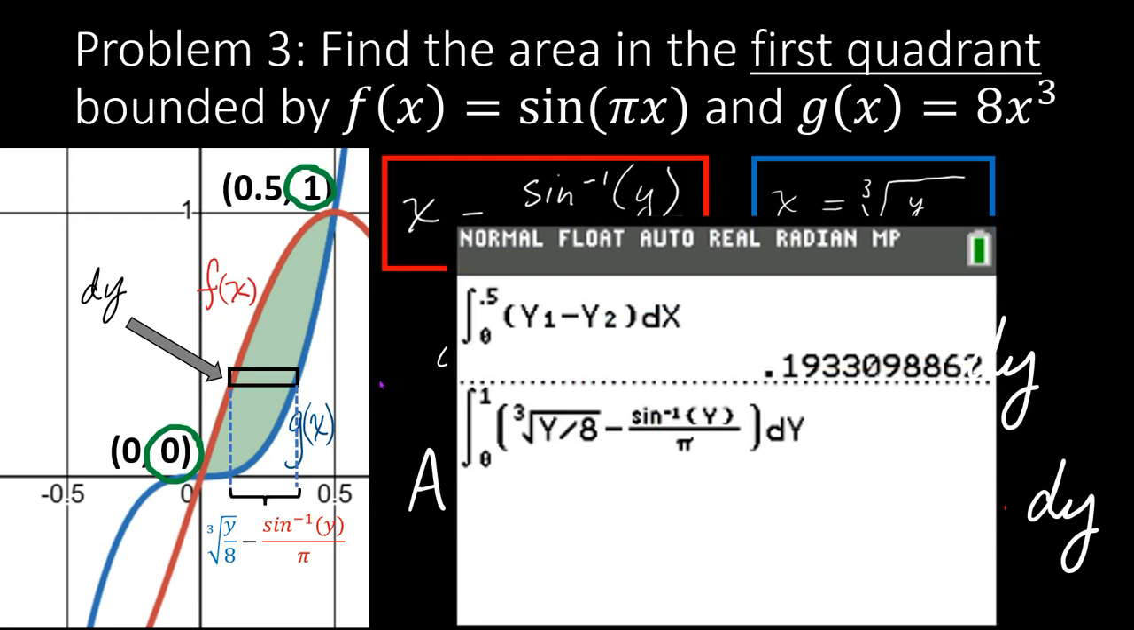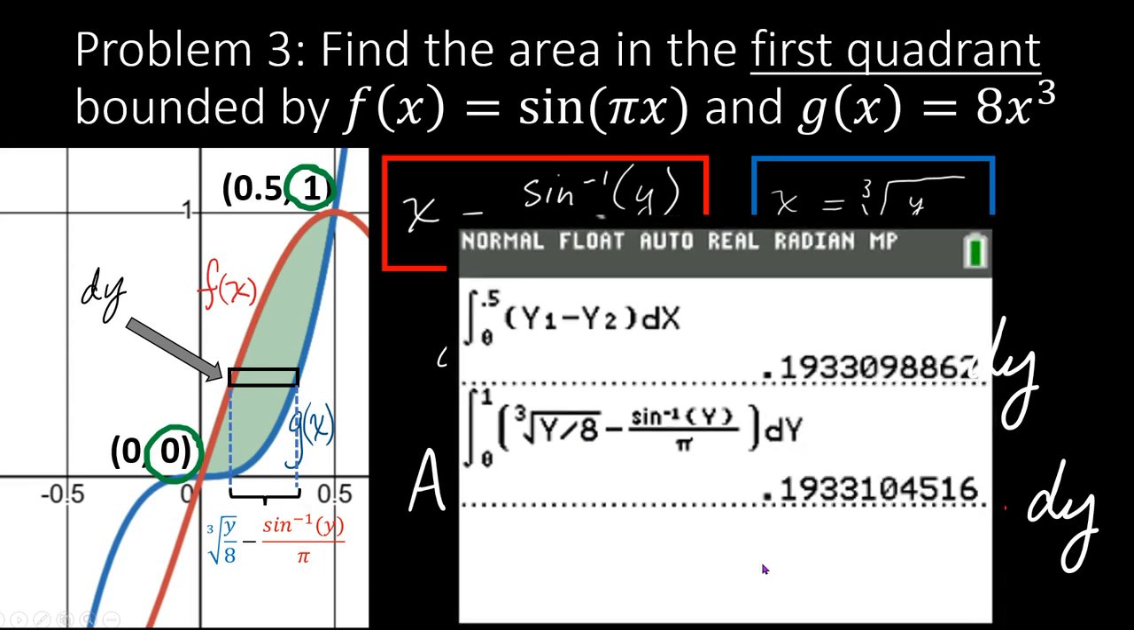Back on my calculator, I'm going to evaluate this integral. So I enter it: 0 to 1, cube root of y over 8 minus inverse sine of y over pi, with respect to y. We get essentially the same result that we got before. At least it's the same result to 4 digits after the decimal. And remember, in this course, the standard is, unless otherwise specified, your answer should be given to an accuracy of 3 digits after the decimal.